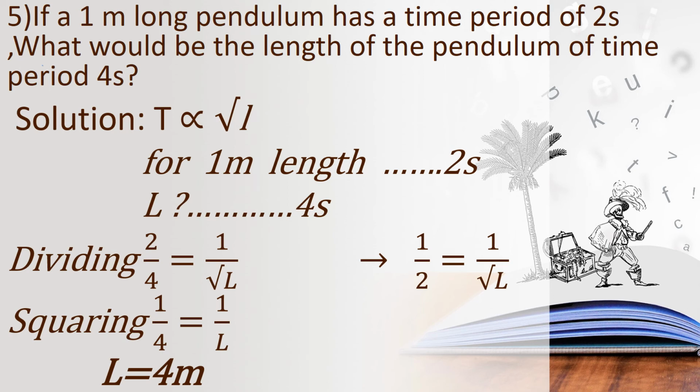If we equate the two details we have got, we will get the answers very easily. Okay children, we are simply equating, is it? 2 upon 4 equal to 1 upon root of L. Children, so while equating itself, we got the answer L equal to 4. They are the denominators. Can you see that? L equal to 4. Okay, so the answer is length equal to 4 meter.